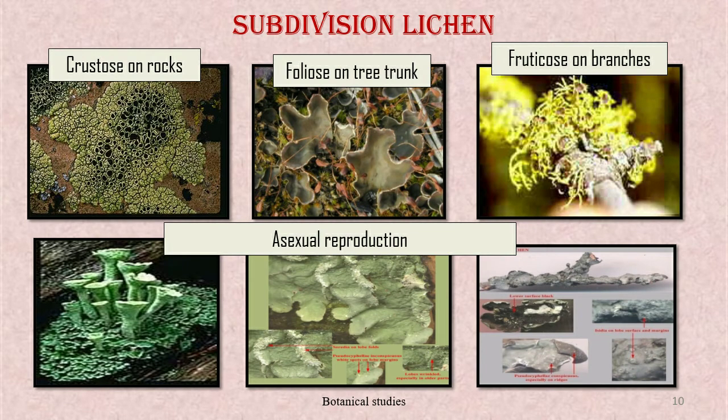Subdivision lichen. It is the third subdivision of Thallophyta. Now let us discuss the characters of subdivision lichen. Common examples of lichens are Parmelia, Usnea, etc. Lichen shows a symbiotic association of a fungus and a photosynthetic alga. The fungal partner provides shelter and water to the alga, while the algal partner gives food material to the fungus, resulting in a stable vegetative body having a specific structure.